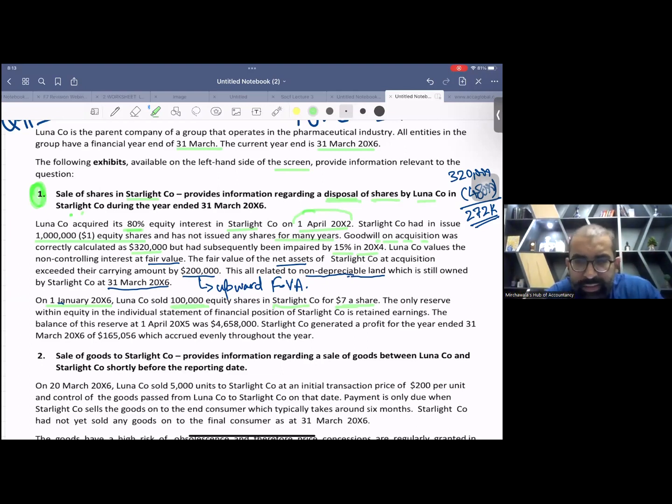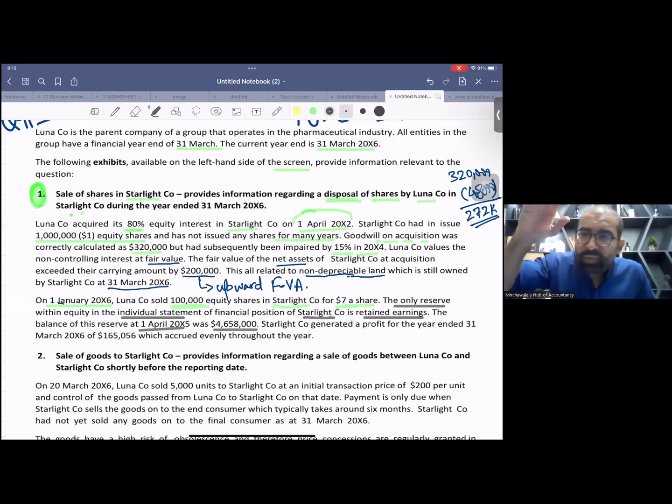Now, what's next? The only reserve within equity in the individual statement of financial position of Starlight Company is retained earnings. This is a very important line. The balance of this reserve on 1st April X5 was 4,658,000.